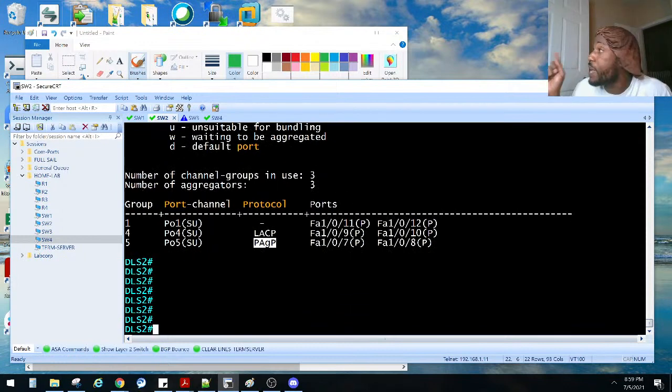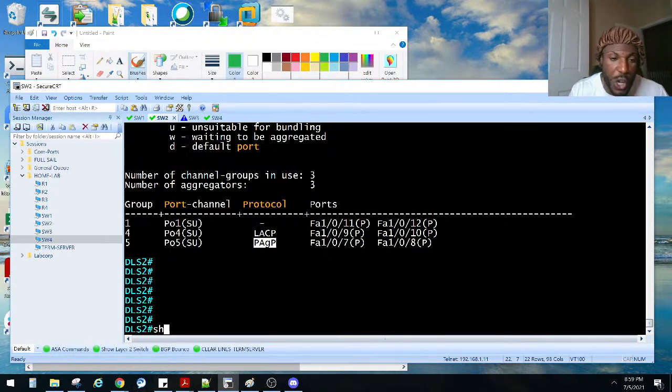So the command they're talking about is errdisable, because a lot of times if you misconfigure your port channels while the physical interfaces are up and you're trying to build a port channel, it'll put it in err-disabled mode. It stops traffic from coming across, depending on what mode you have it in, and basically shuts the port down. Not really shut it down, but it renders it disabled. Hence the name.